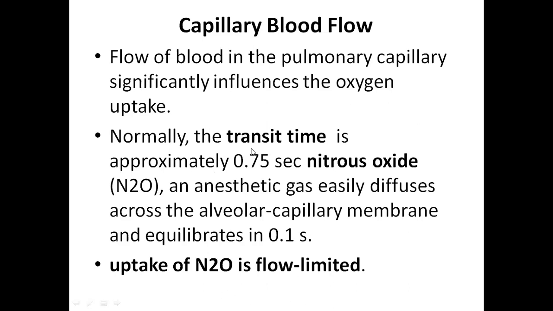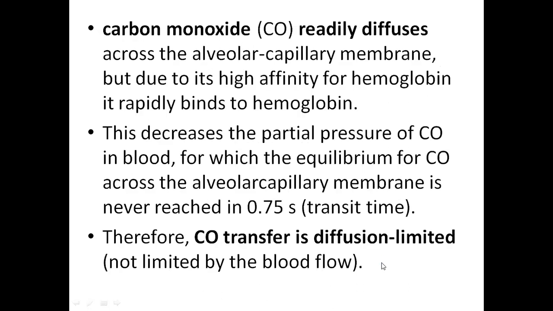So if the flow of blood through the lung increases, more and more nitrous oxide will enter because its diffusion time is very less, 0.1 second. So it depends on the flow of blood. The higher the rate of flow of pulmonary blood, more nitrous oxide will enter the pulmonary capillary. So it is flow limited. Carbon monoxide also readily diffuses.